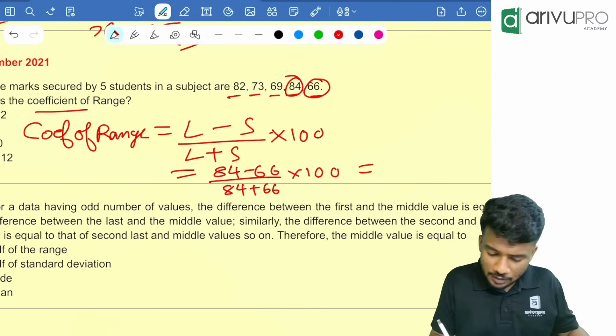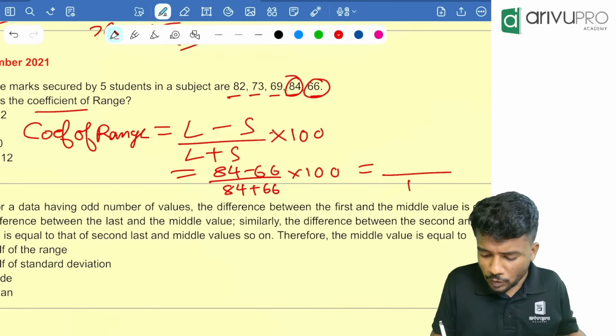Take the divide by how much now? This is 150 into 100. This is how much now? 18 now? Yes, 18. Give me the answer: 18 into 100 divided by 150, which is equal to 12. Option B is your answer. Very easy, right? Next one.